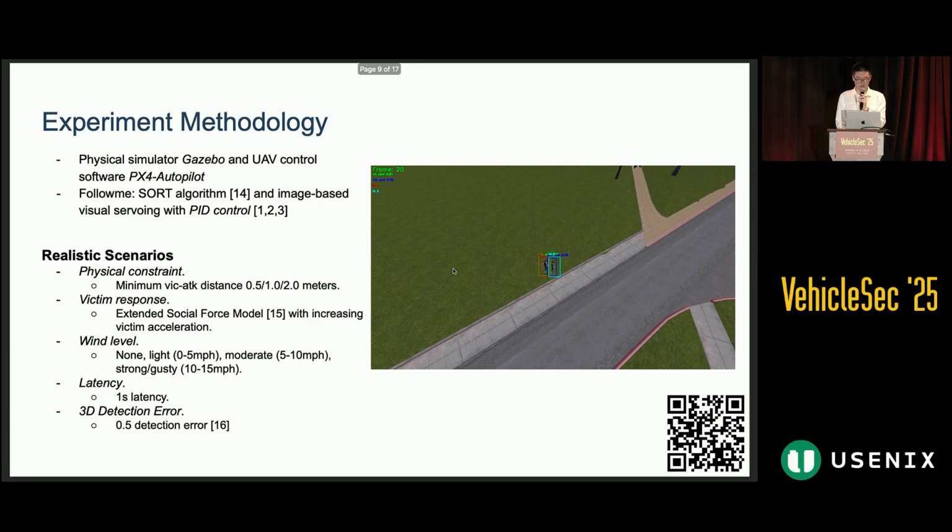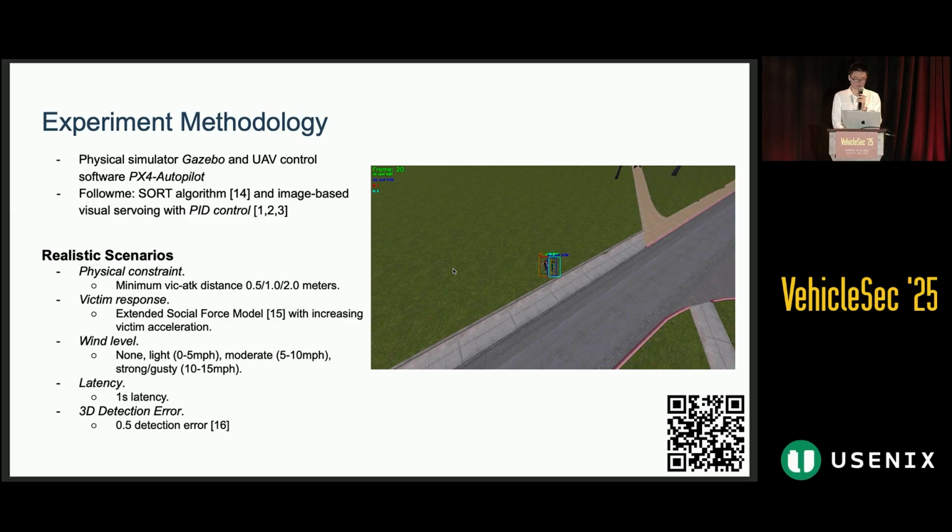So to evaluate our hijacking attack in real scenarios, we perform experiments on the high-fidelity physical simulator gimbal, and we use the open-source UAV control software PX4 Autopilot. We implement our Follow Me application using the SORT algorithm, which is a representative multi-object tracking algorithm, and also image-based visual servoing with PID control, which can generalize to different UAV platforms with resource constraints.